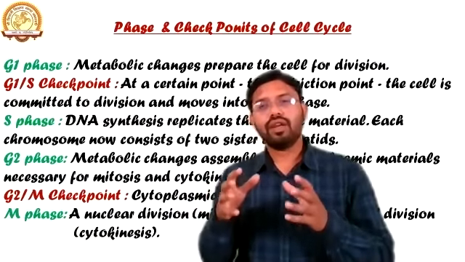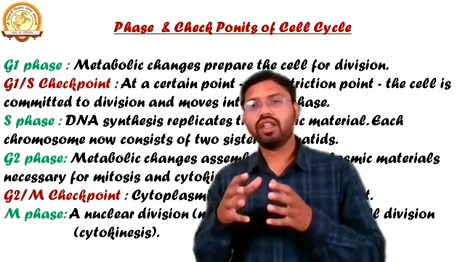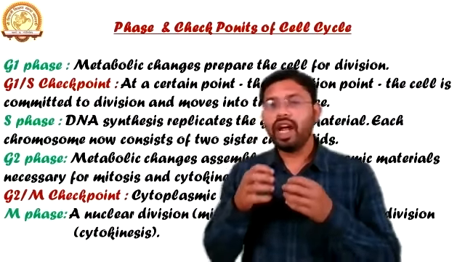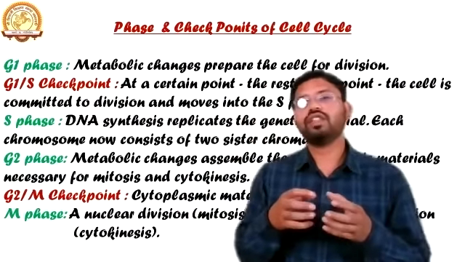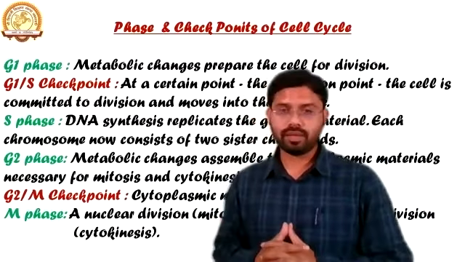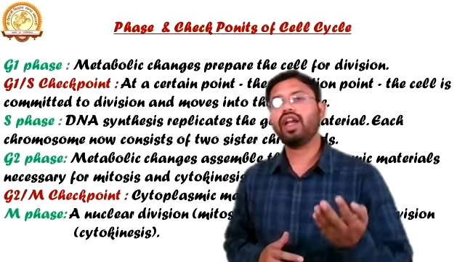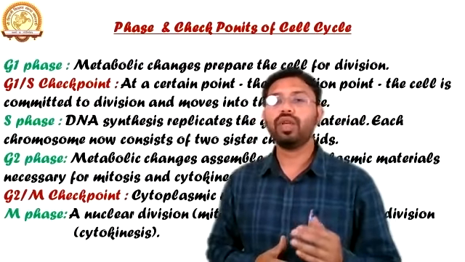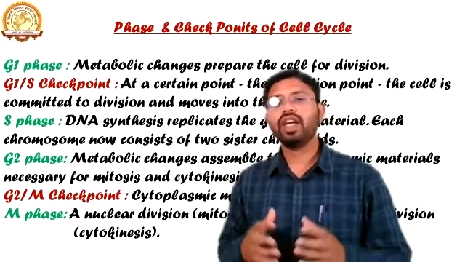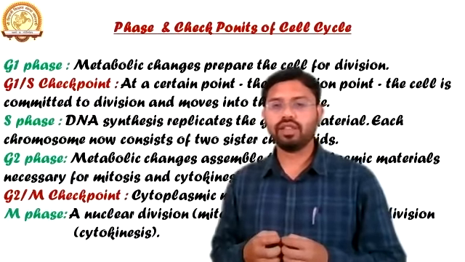Division of the nucleus comes in the phase that is mitosis or meiosis. In this phase, when the cell gets divided, the chromosomes also get separated. This event, the division of the nucleus, is also known as karyokinesis. Karyon in Latin means nucleus, and kinesis means division. That's why it is known as karyokinesis.